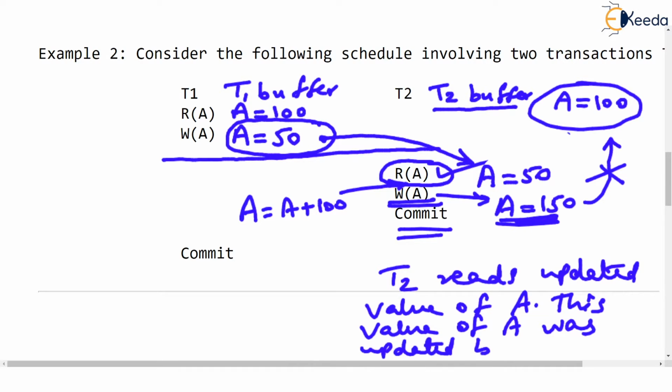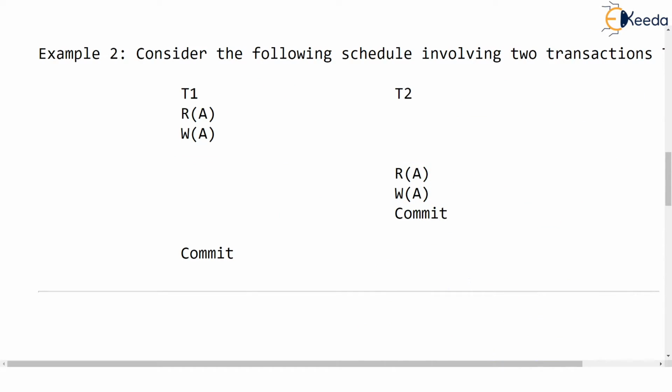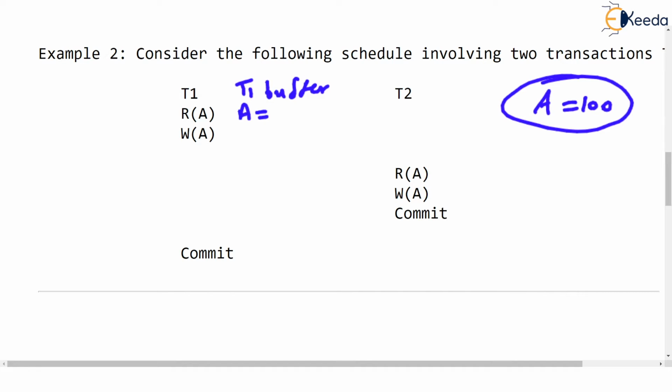Just remember this. Okay, so let me clean a few things. Where were we? Patiently just observe that A was 100. T1's buffer now loaded A equal to 100 from the disk. Then A got updated to 50. This 50 was read by T2, not from the hard disk, but from the buffer. So A became 50. Then A was updated to 150. So check, this is all happening in T2's buffer.